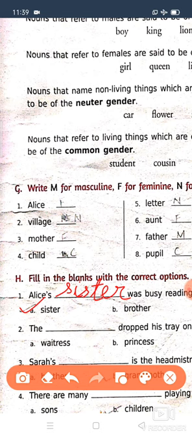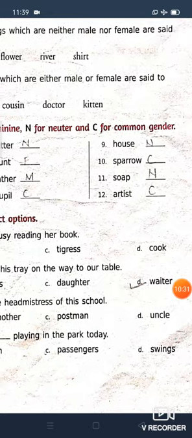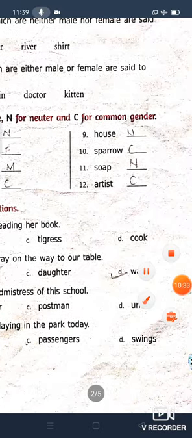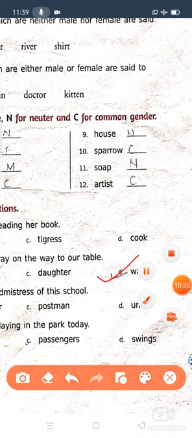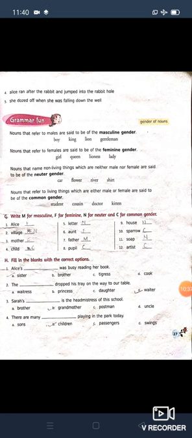Who serves in a hotel when we go to eat something? The answer will be waiter, W-A-I-T-E-R. And you can tick it here also, children, near waiter. Now we will see question number 3.